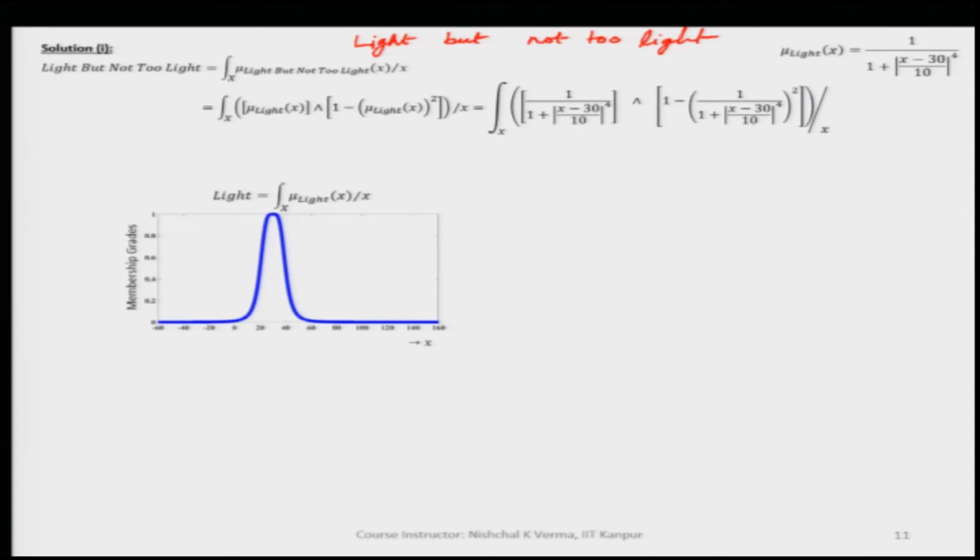Please understand that the fuzzy set for light is already there. Now, we have to make the composite fuzzy set, meaning we need to first find the too light.